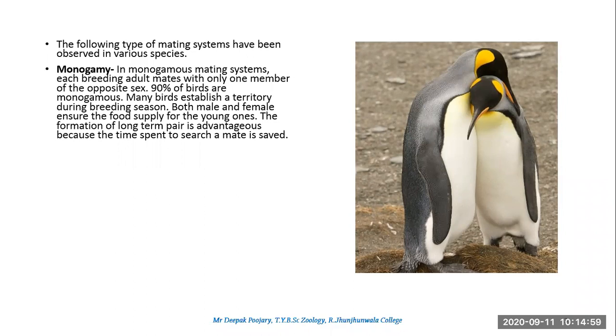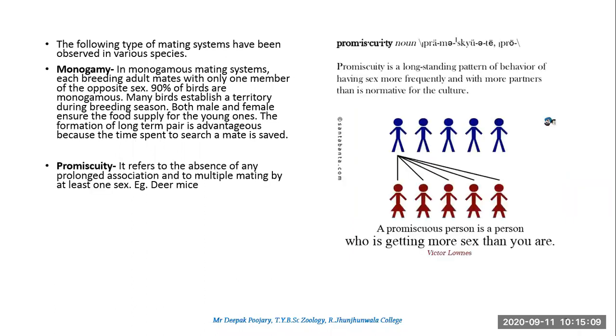So this system is very interesting. Monogamous, 90% of the birds are monogamous, but the same thing is not applicable in the animal world. Then comes the second system, promiscuity. Now promiscuity is quite a dangerous term to be used here. I'll first define this, then we'll read this.